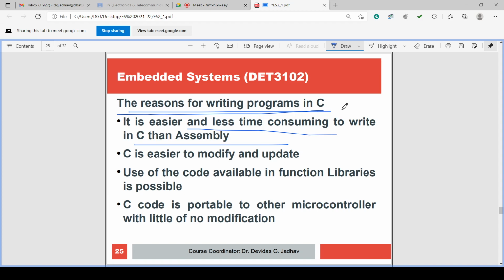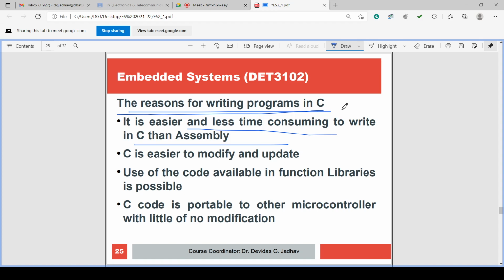Time consumption is less, because there are English-like keywords, so very fast we can code it. Not much work is required. In case of assembly level language, you have to check the assembly level code, check its mnemonic, write the program using the hex numbers, and then download it.